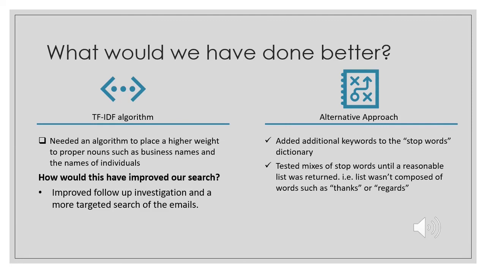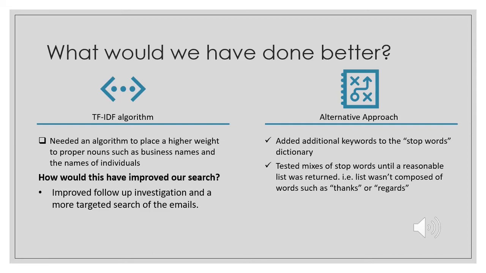As we get into the proposed improvements section, we have to ask ourselves, what would we have done better in order to obtain the final set of emails that would confirm our suspicions and back up our defined wrongdoing, the definition of wrongdoing that we identified for Enron. As we went through that exercise, we thought back to when we went through our code and when we worked with Elasticsearch. And as we were trying to figure out how to reduce or subset our emails, we used the TF-IDF algorithm.